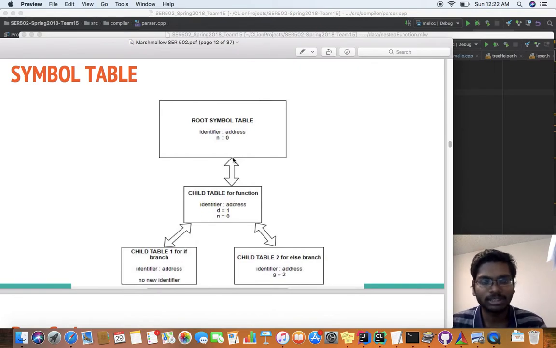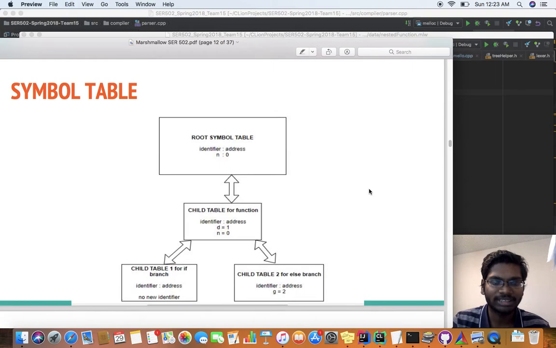This symbol table is a doubly linked n-ary tree structure. Here we have the root symbol table and a child symbol table, and this child symbol table again has two child symbol tables. For example, if inside an if block we are going to access an identifier which has been declared outside, in the main, we can go through the lookup.